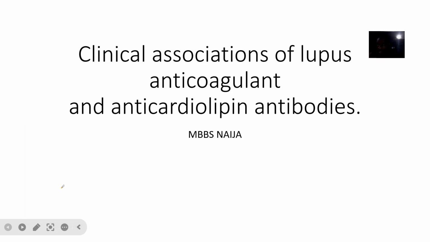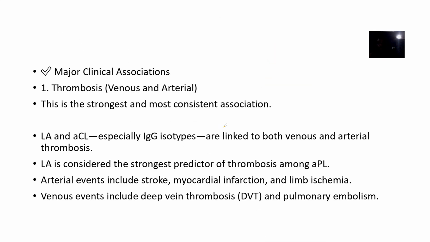Now we've been looking at antiphospholipid syndrome, and we spoke about a lot of things. We said it's an autoimmune condition, and it has a lot of antibodies and all of that. So we said that it's associated with some other disease conditions in the body, right? We're now trying to pick out the lupus anticoagulant and the anticardiolipin antibodies. What are their clinical associations?